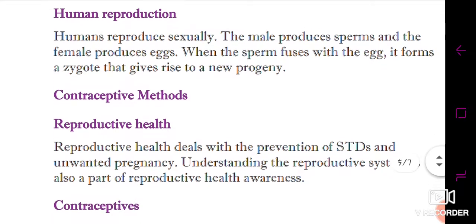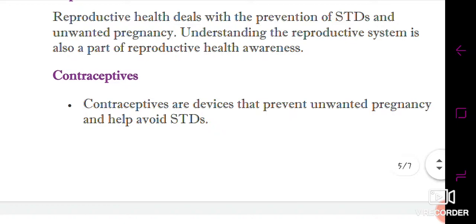Okay, next, the surgical methods are the methods which are carried out under surgical conditions, like, as I have told you, the vas deferens inside the male, which is responsible for collecting the sperms. If we cut the end parts or terminals of the vas deferens, then what will happen? The sperms can't be ejaculated from the male body, and they can't be transferred to the female. इससे क्या होगा बच्चे, इससे कॉन्ट्रासेप्शन हो जाएगी, मीन्स अवॉइडेंस ऑफ द